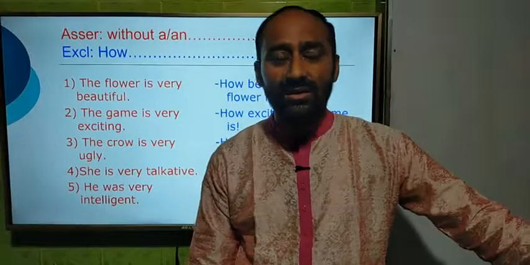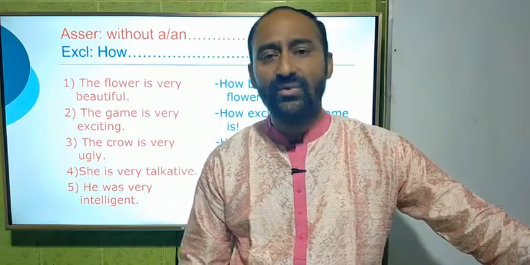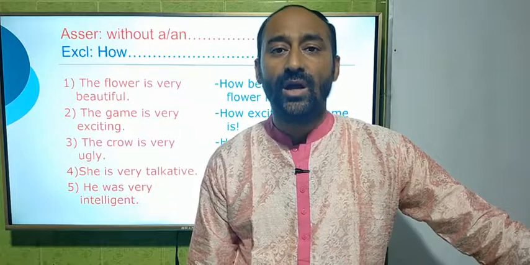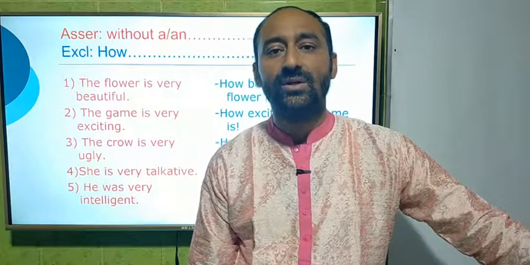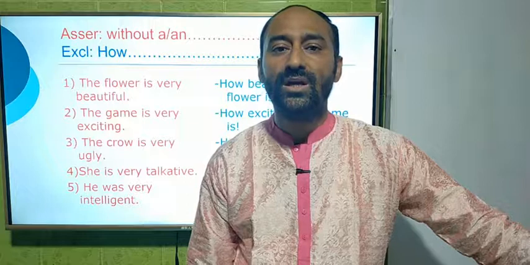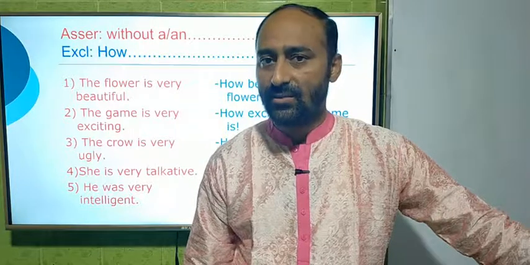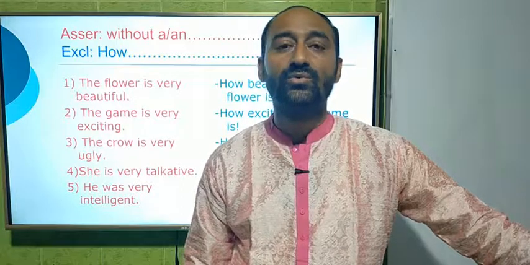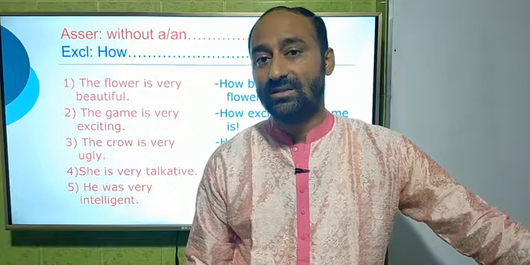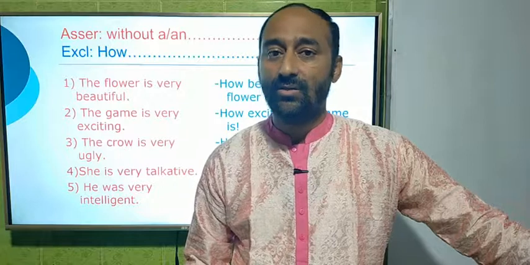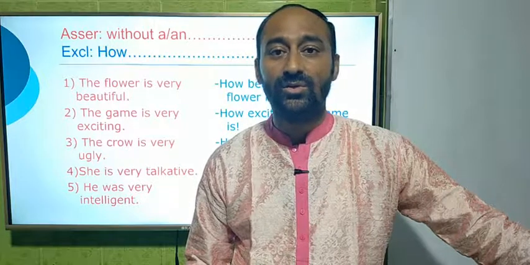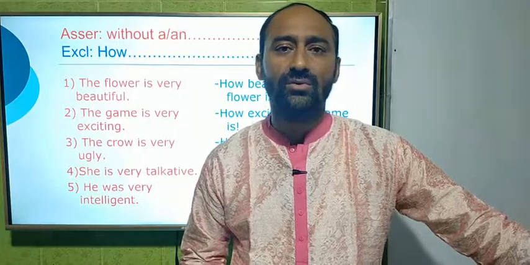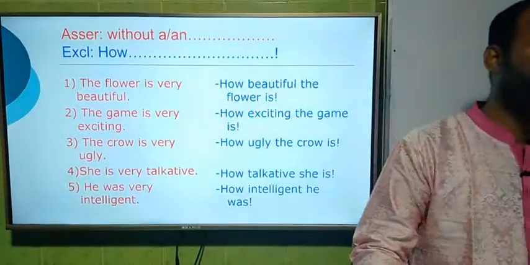So dear students, this is the second rule, and the difference between the first rule and the second rule is: if we get a or an in any assertive sentence, we shall use what to make it exclamatory, and if we do not get a or an, we have to use how to make it exclamatory. Dear students, I think you have understood these two rules well, because these are very important. Okay, now I am going to the next rule, and go to the screen please.